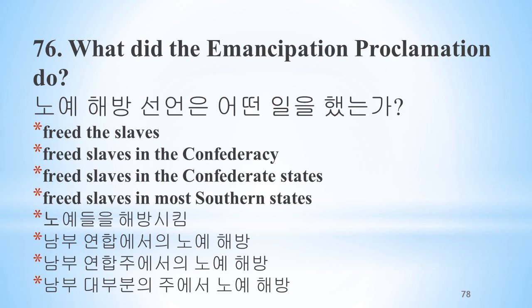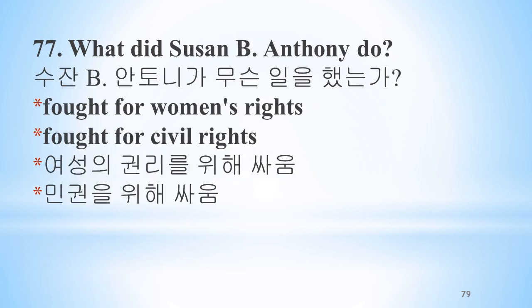What did the Emancipation Proclamation do? Freed the slaves, freed slaves in the Confederacy, freed slaves in the Confederate States, freed slaves in most southern states. What did Susan B. Anthony do?